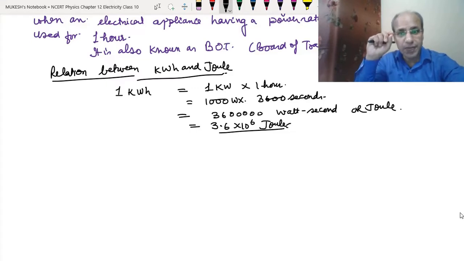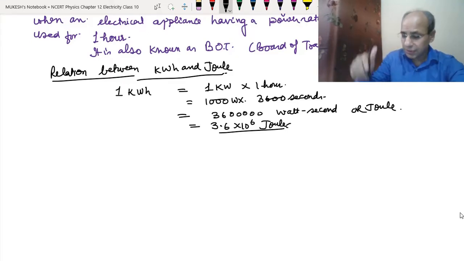If all the appliances are used for the same time, the more the power, the more electricity will be consumed. The second thing is the duration for which it is used. When we multiply both, we come to know how much electrical energy is consumed. So the electrical energy consumed depends on two factors: the power rating, and the time for which it is used.